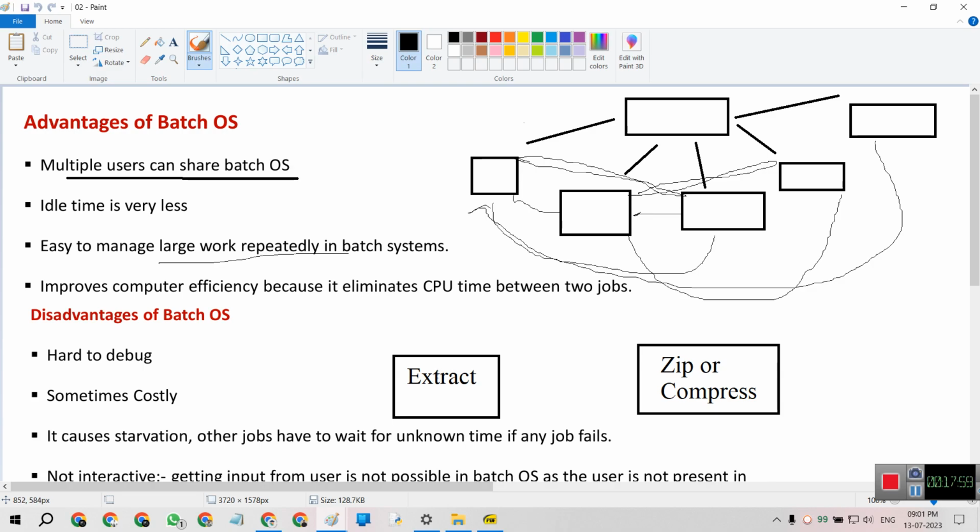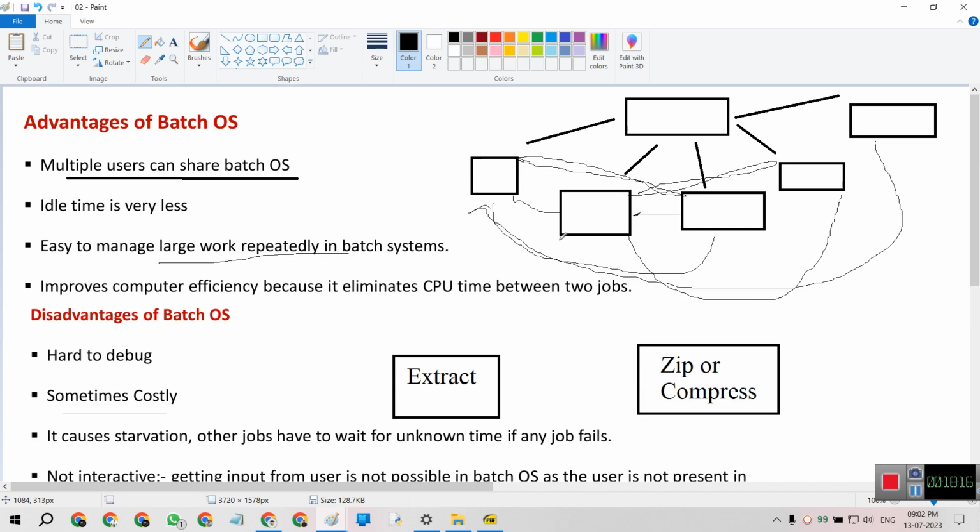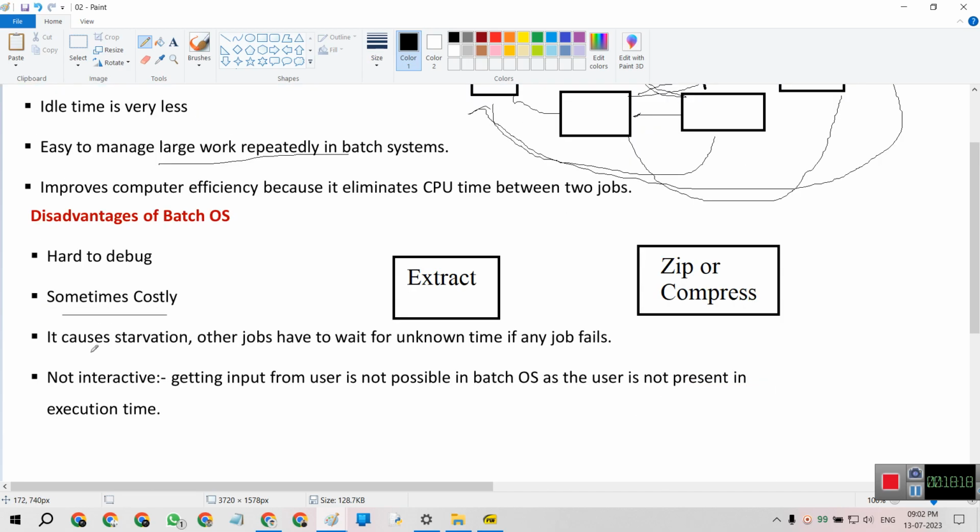So the disadvantage of batch OS is if the similar types of jobs are compressed to one batch file, then it is hard to extract them for a particular task. Then sometimes costly, because it takes various numbers of tasks to process the data. It causes starvation. Other jobs have to wait an unknown time for it.